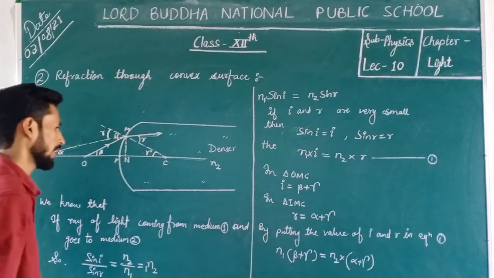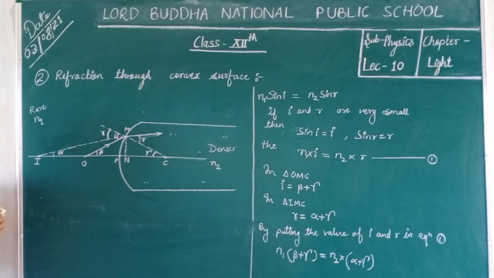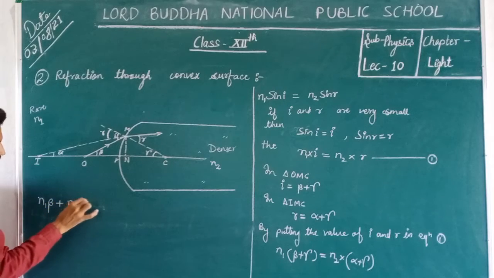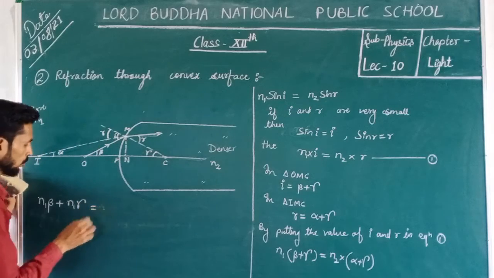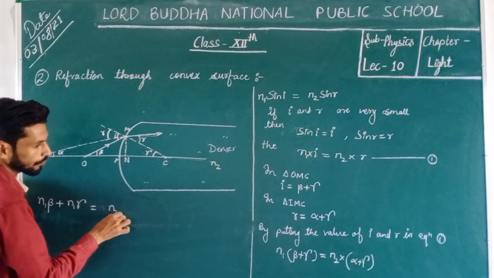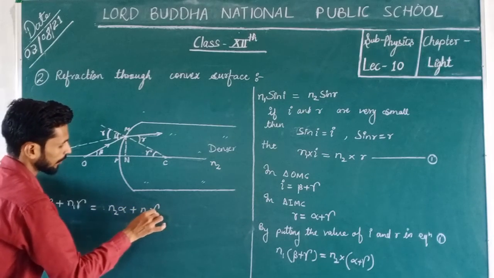Okay, now this can be simplified: n1 into beta plus n1 into gamma, and that's equal to n2 into alpha plus n2 into gamma.